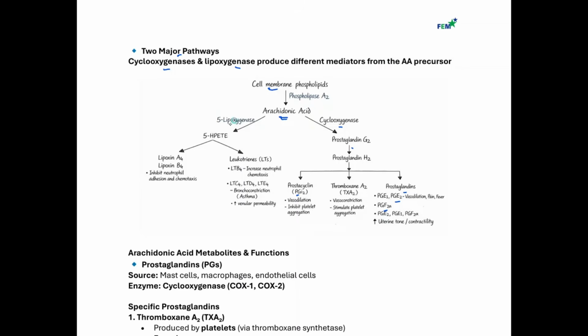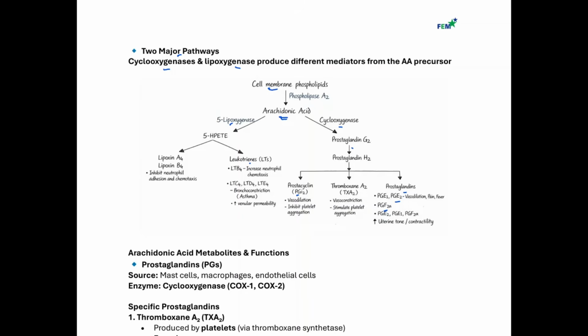Now moving on to the lipoxygenase pathway. Here we produce 5-HPETE, and this could be further converted into lipoxins. We have lipoxin A4 and lipoxin B4, and these inhibit neutrophil adhesion and chemotaxis. That means they have anti-inflammatory properties. And then we also have leukotrienes. Under leukotrienes, we have LTB4, which normally increases neutrophil chemotaxis. Remember, we've seen that before when we talked about inflammation. So make sure we remember leukotriene B4 is for neutrophil chemotaxis. And the rest of them are LTC4, LTD4, and LTE4.